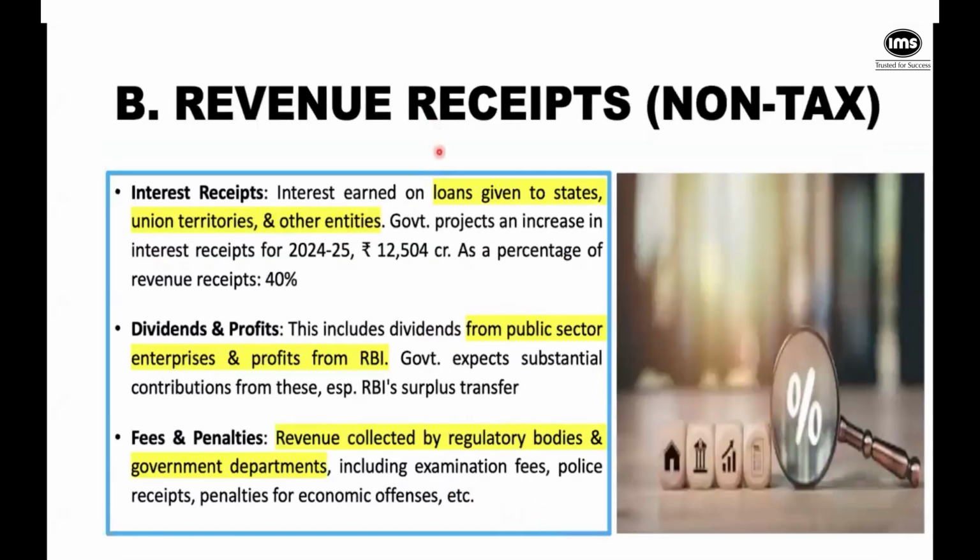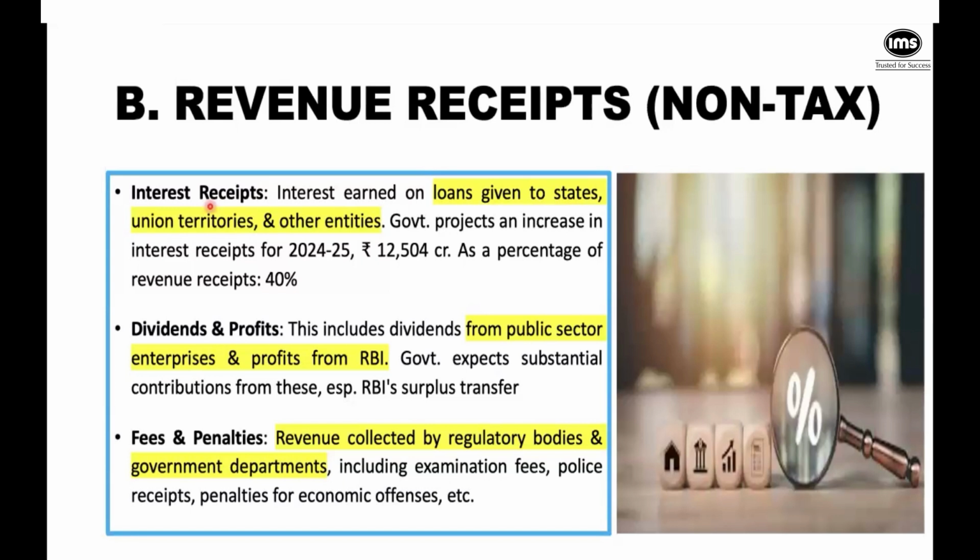So when states are borrowing, when union territories are borrowing, when other entities like municipal corporations are borrowing, then they pay interest. That is what we meant earlier when we looked at borrowing. So all the entities that have borrowed money from the government of India via its bank, that is the RBI, when they pay interest, that's the revenue that the government of India earns.